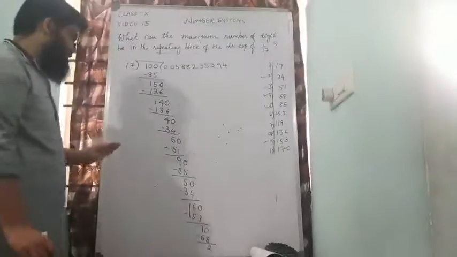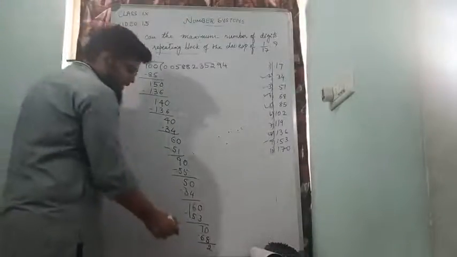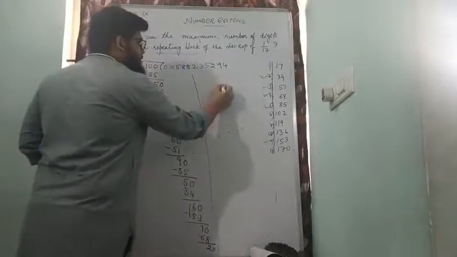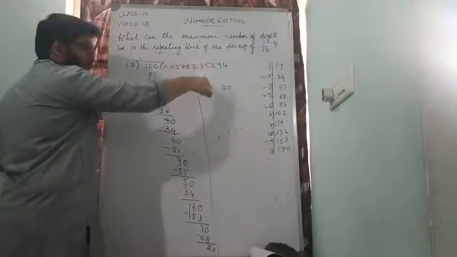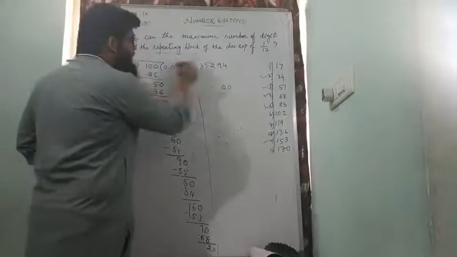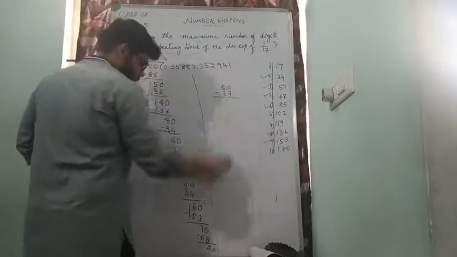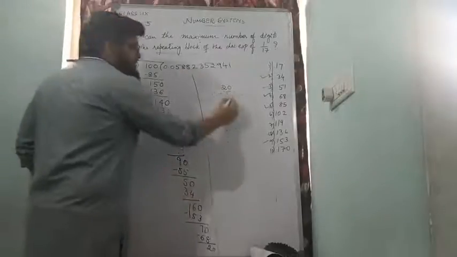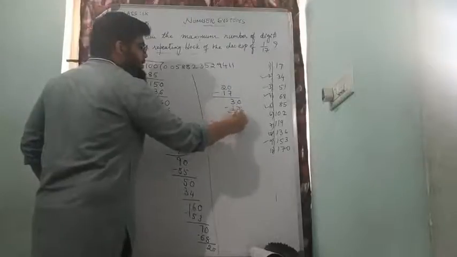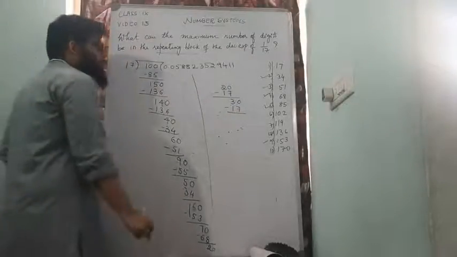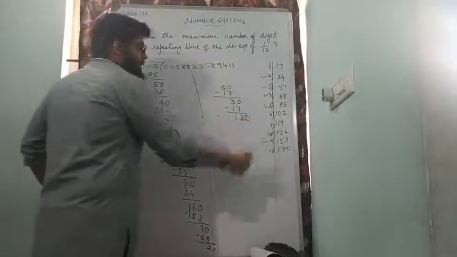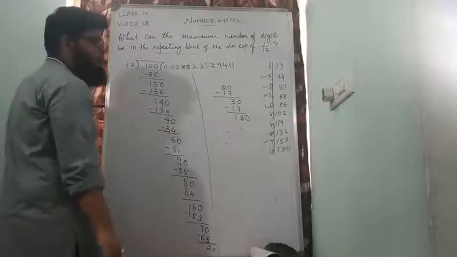Okay, so my division is not yet over but the board is almost complete. I'll make it 20 and continue here; you can also do it in a single page if you want. 17 ones are 17 can be taken. This is the same continuation from here. 20 minus 17 is 3, so that becomes 30. Again 17 ones are 17 can be taken. 30 minus 17 will be 13. Then I can take 0 and make it 130.